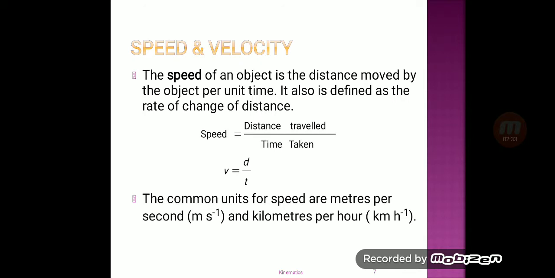Now let's see what is meant by speed and velocity. Speed of any object is the distance moved by the object per unit time. It is also defined as the rate of change of distance. Mathematically, speed is equal to distance traveled divided by time taken, which is V equals D upon T. The common units for speed are meters per second or kilometers per hour.